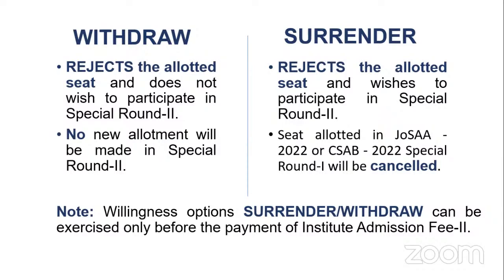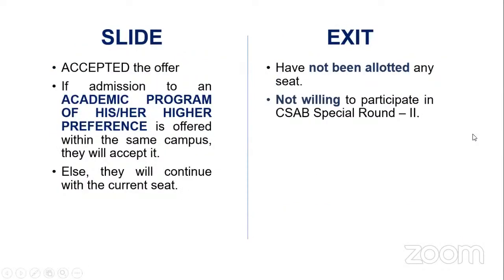Imagine that is where you have got into. You don't want to join, but you want to participate in the next round. Then surrender is what you have to pick up. Okay, surrender is the willingness that you can choose. So basically, you're rejecting the seat that you're allotted. You can also participate in the special round. So for such kind of students, that is the best option that you can click.